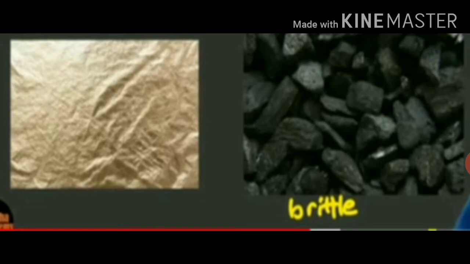It means that non-metals are non-malleable as they cannot be beaten into thin sheets on hammering. The property due to which non-metals break up into pieces on hammering is called brittleness. Non-metals are generally brittle. For example, sulfur and coal break up into small pieces on hammering. But some non-metals such as hydrogen and oxygen in gaseous state and bromine in liquid state do not show the property of brittleness.